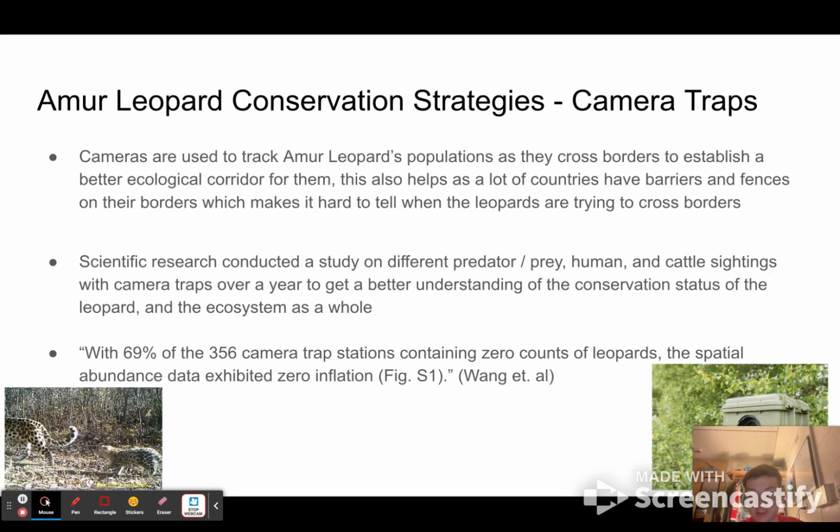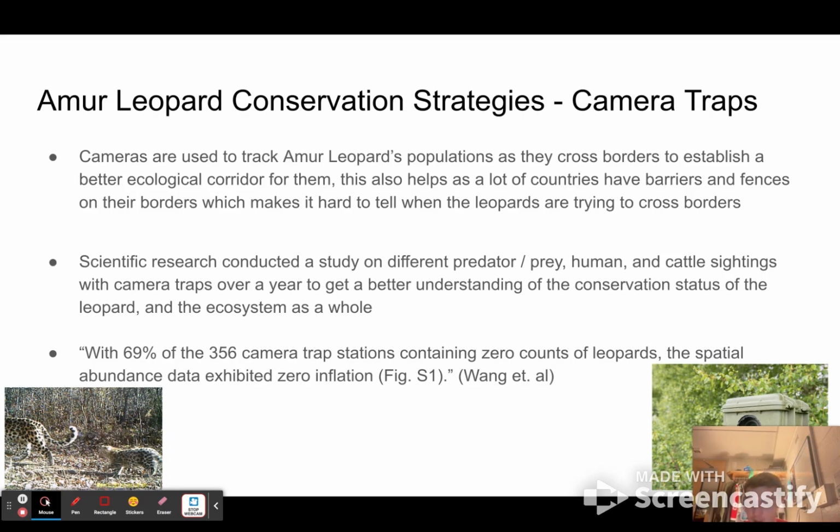There are many different conservation strategies to the many challenges that the Amur leopard faces. One of the strategies that has been tried many times and proven successful is camera trapping. Camera traps are used to track Amur leopard populations as they cross borders, and this trapping technique helps scientists establish a better ecological corridor to track the Amur leopard. It helps different nations and governments know where the species movement is across different borders and fences.